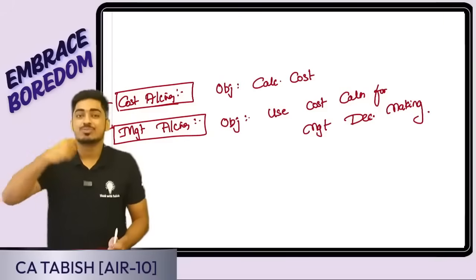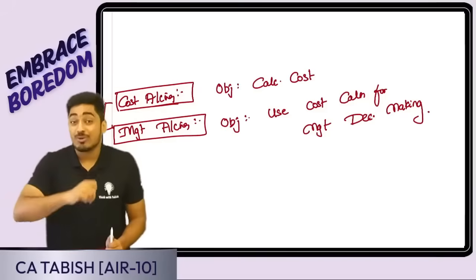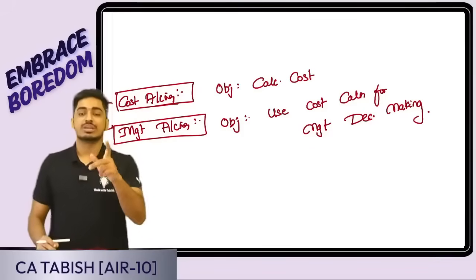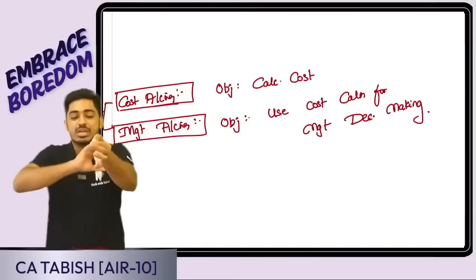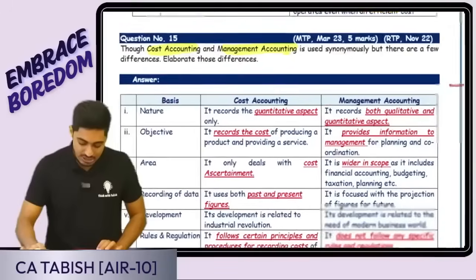Should I start a new product or not? Should I exercise cost control or not? How can I maximize my profit? All those decision making happens. In cost accounting, I'm only calculating cost. In management accounting, using this cost information, I will be taking decisions. Is this clear, everyone?